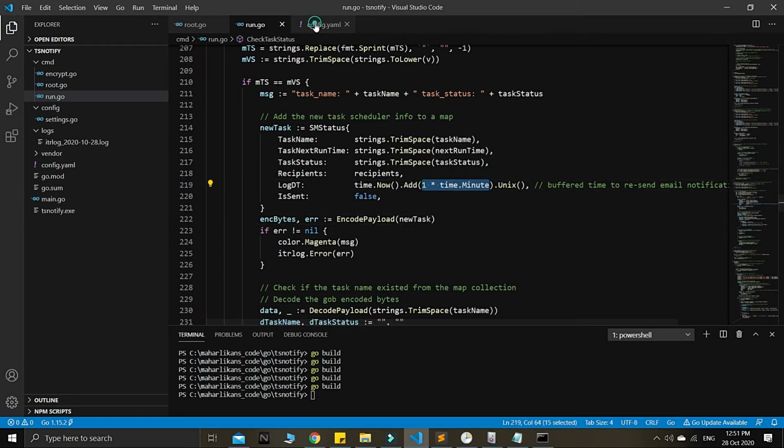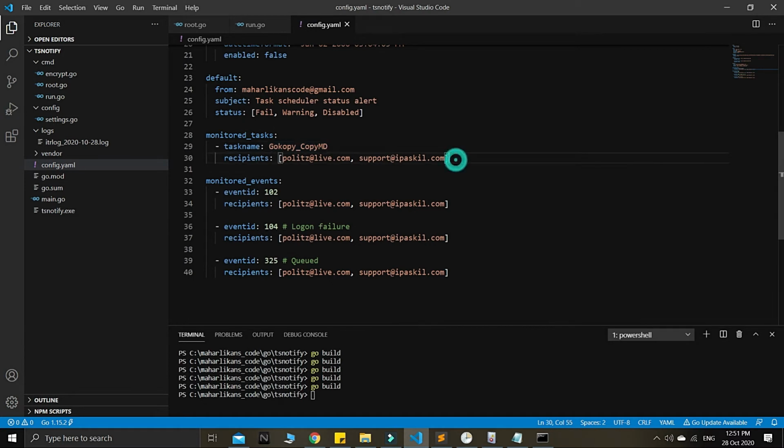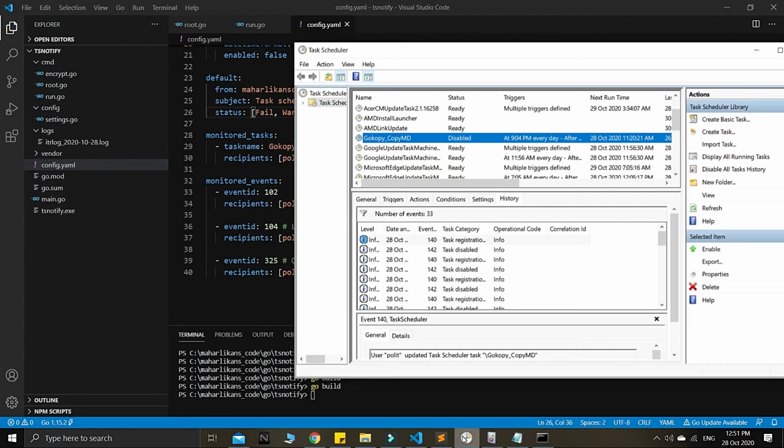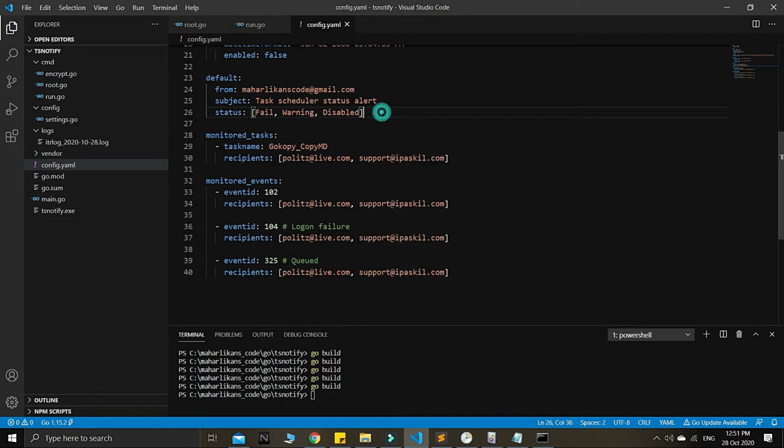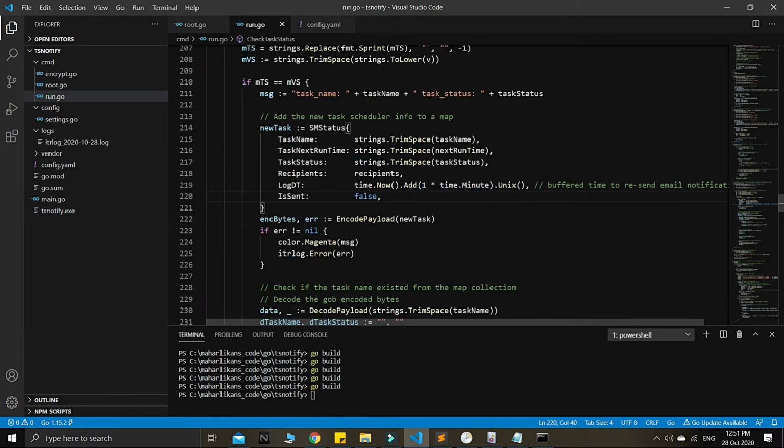We can add it in our additional configuration here. You can add a buffered time, and definitely we can enhance this in the future. But right now our main goal is to check this current status, so that you can set the configuration, guys. So whatever the buffer time to resend an email,